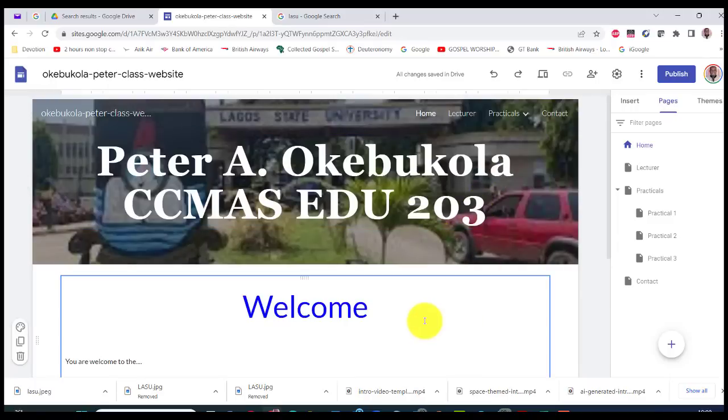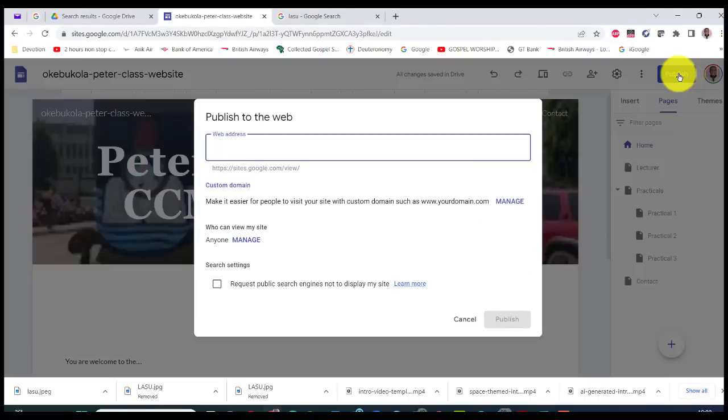What is next is for you to publish this. Nobody is seeing it. Only you are seeing this thing on your device. But you want to publish it for the world to see. So how do you go about that? That's the last step here. You go to publish, and it's going to ask for the web address. You already have this as, it's going to preface it with this.